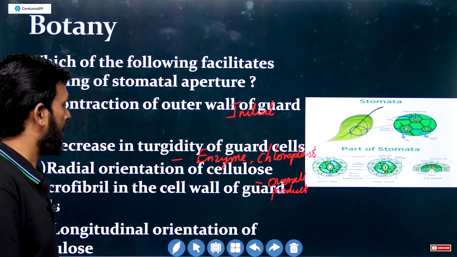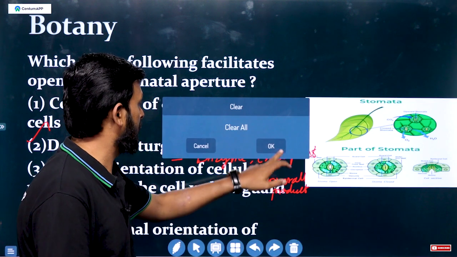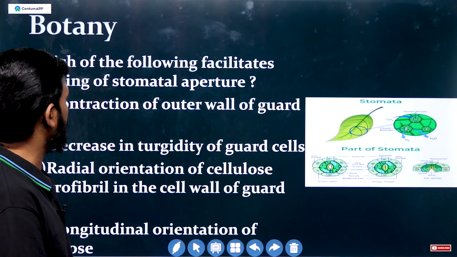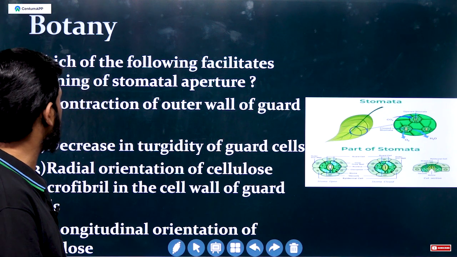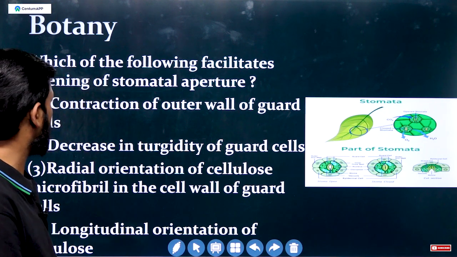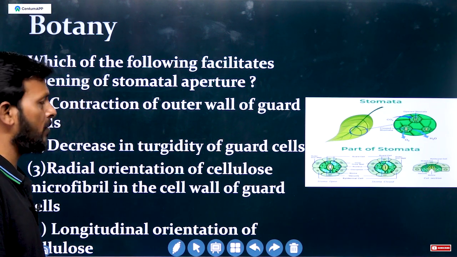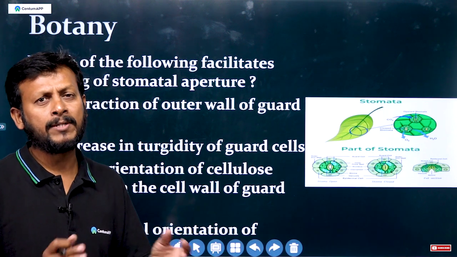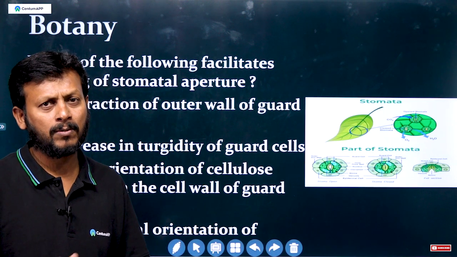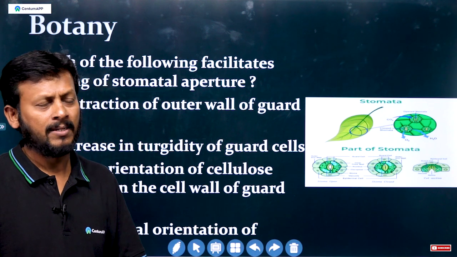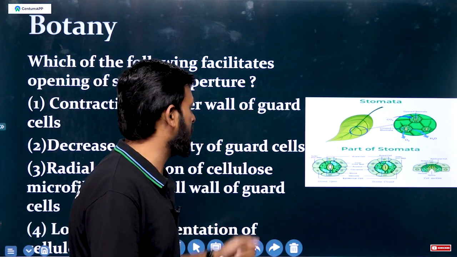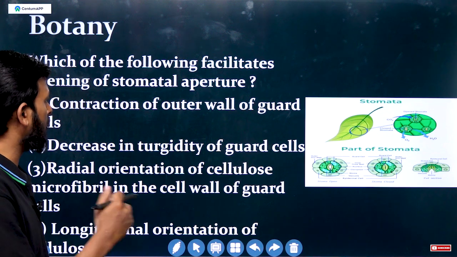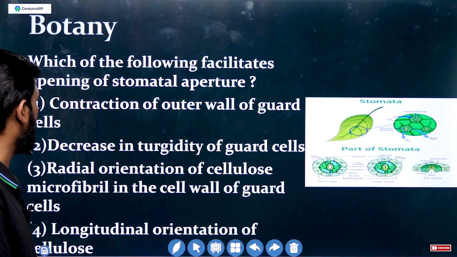Next one: which of the following facilitates opening of the stomatal aperture? Stomata open in the daytime and close at night with the help of guard cells. First option, contraction of the outer wall of guard cells.